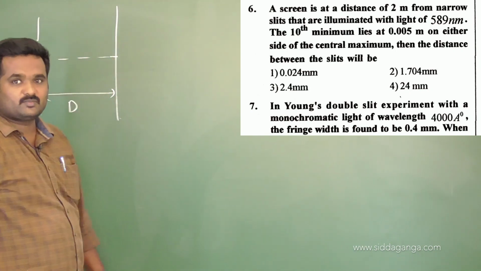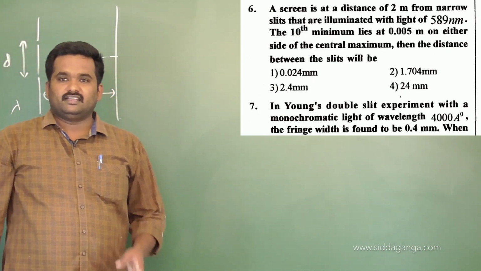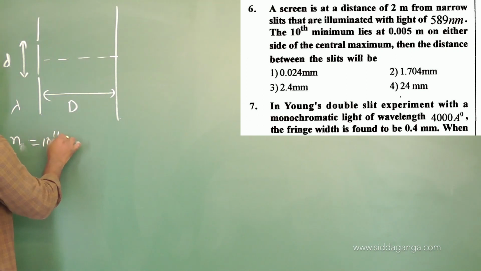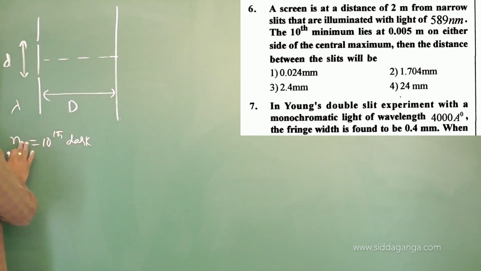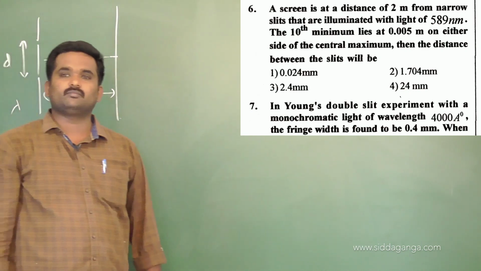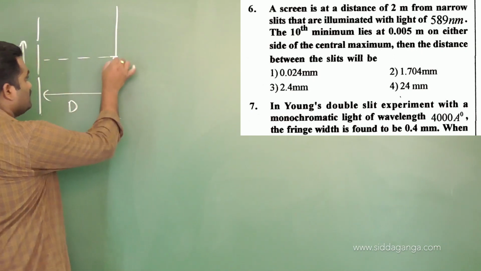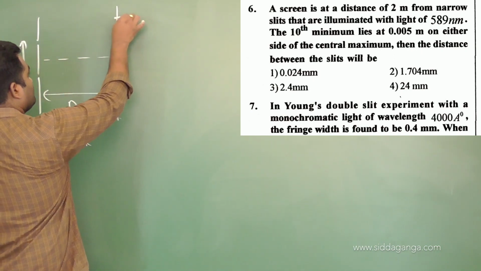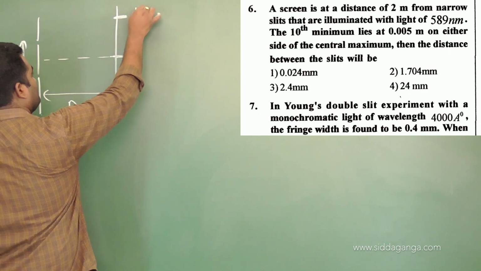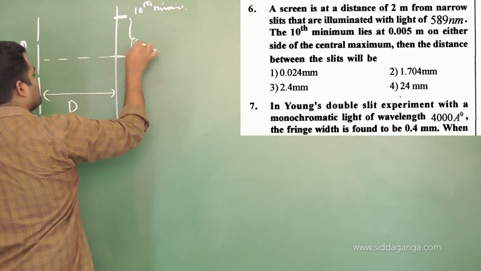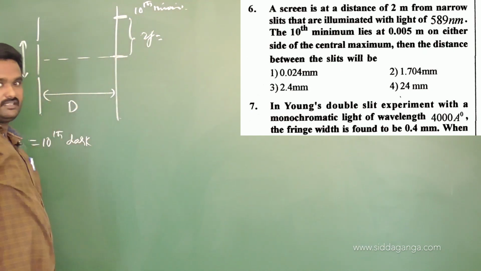They are saying in this problem the wavelength, and the 10th minimum means the nth dark fringe. Which dark fringe is it? The n value they have given is 10, that is the 10th dark fringe. The 10th dark fringe is going to be formed at 0.005 meters on either side of the central maxima. This is the central maxima if I take. This is where the 10th minima is going to be formed, at a distance of y equals, how much is it?